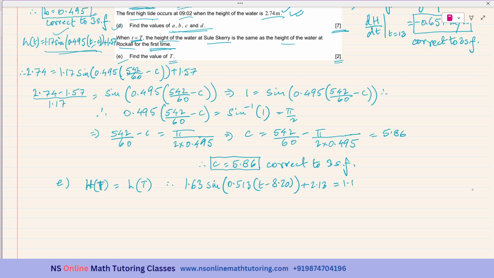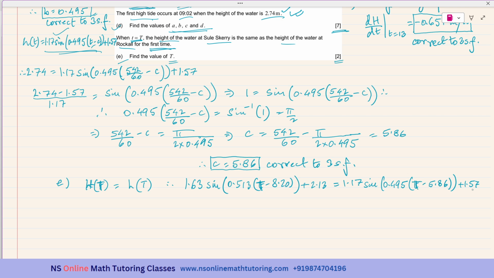So it is 1.17 sine 0.495 times (t minus c, value is 5.86) plus 1.57. Now we have to get the value of t. I have written the small t, it should be the capital T.